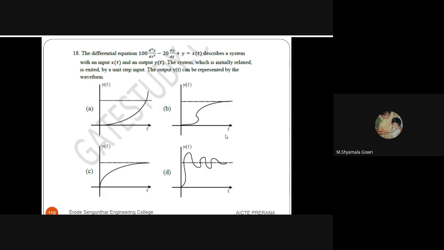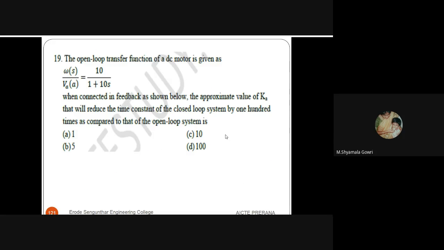So the poles are on the right hand side of the s-plane, so the system is unstable. Viewing all the 4 pictures, option A is for an unstable system. So the output y of t is unstable. Option A is the right answer.